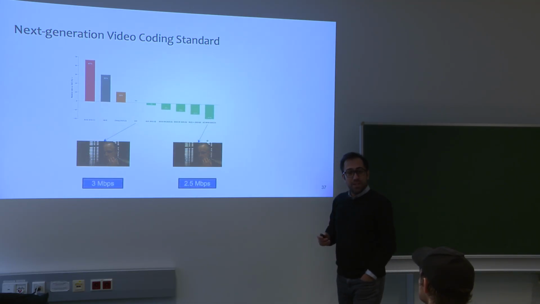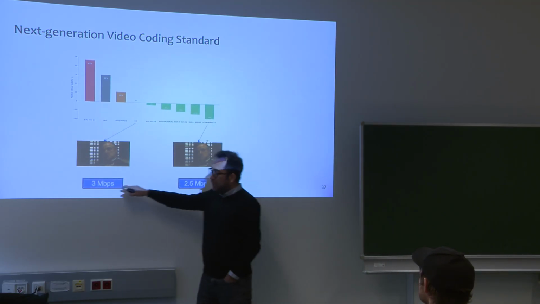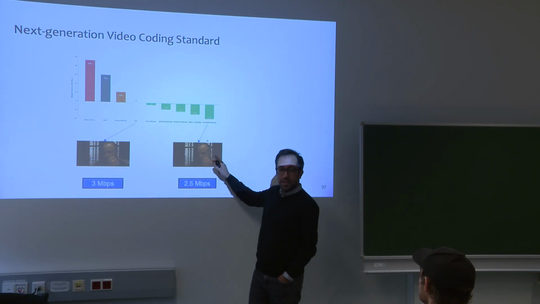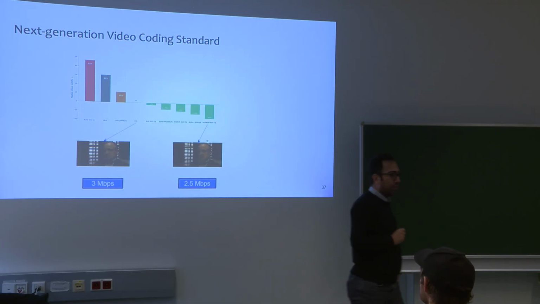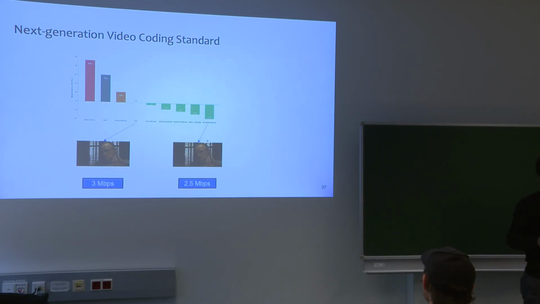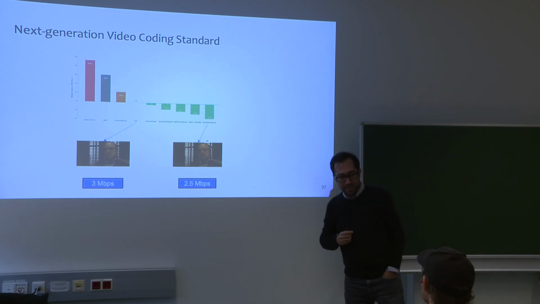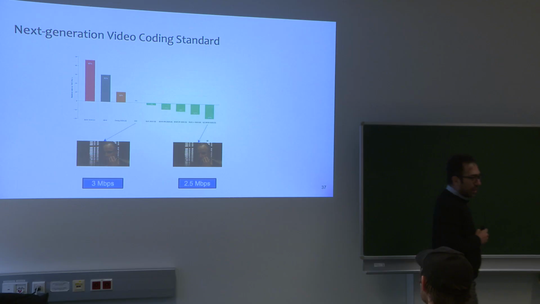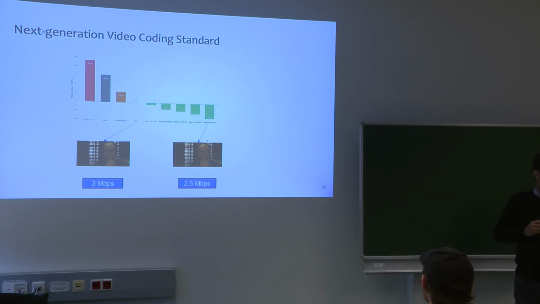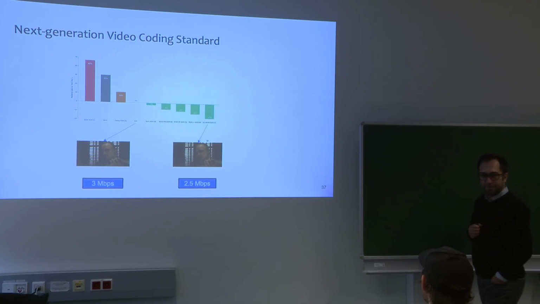What does this mean to us? If with VVC we reach 3 megabit per second, with the learning-based methods we can reach 2.5 megabit per second, and in some scenarios even below 2 megabit per second, 1.5 megabit per second, etc. But there is a big but here. What is the problem?